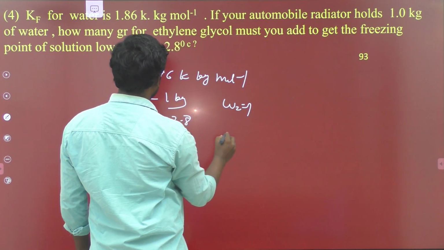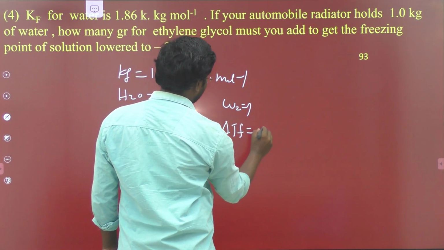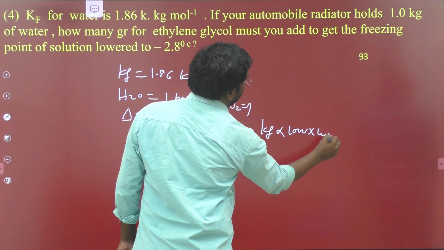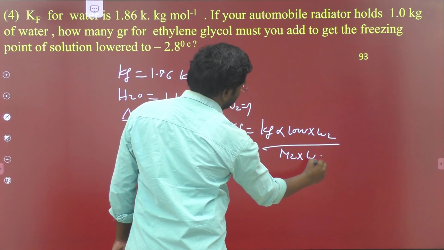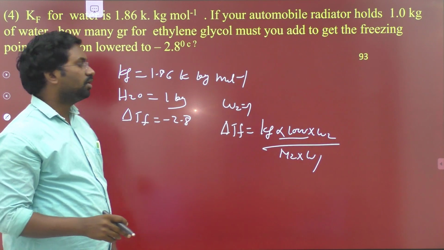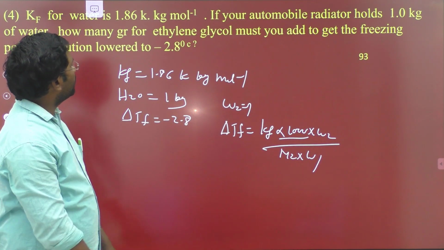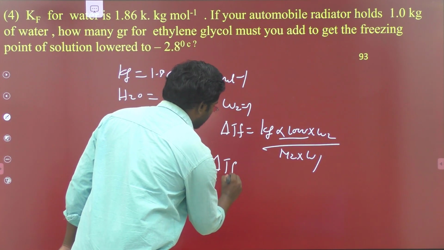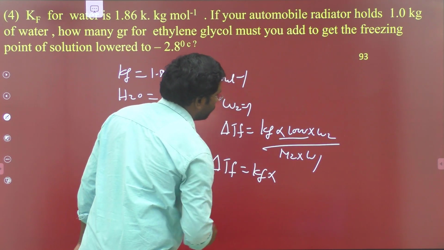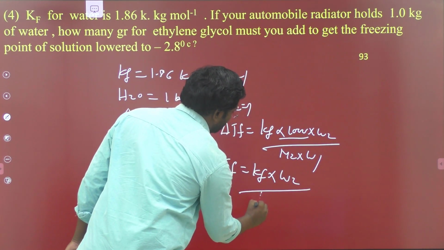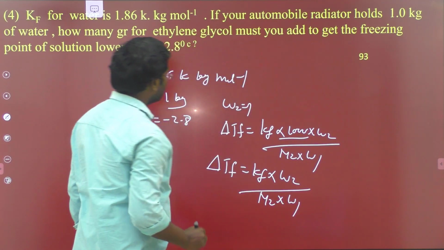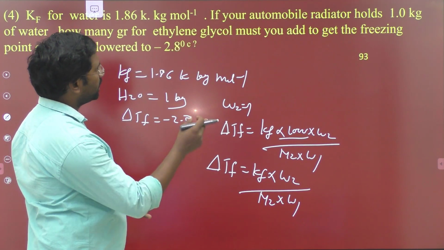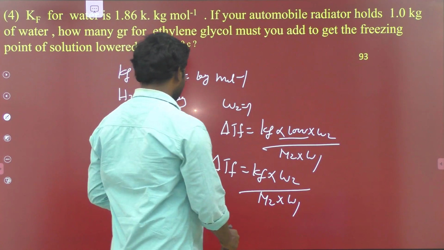So here also we have to use the same formula. ΔTf is equal to Kf into 1000 into W2 by M2 into W1. In place of grams we take the 1000 value, but here the mass of the water is given in kg, so we do not take the 1000 value.